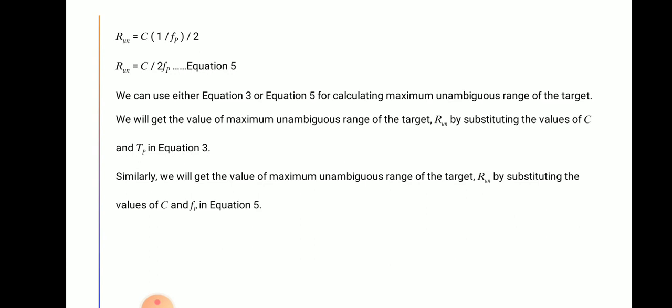We can use either equation number 3 or equation number 5 for calculating the maximum unambiguous range of the target. We will get the value of the maximum unambiguous range of the target Run by substituting the values of c and Tp in equation number 3. Similarly, we get the value of the maximum unambiguous range of the target Run by substituting the values of c and Fp in equation number 5.